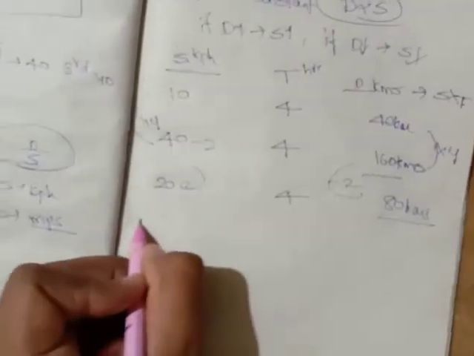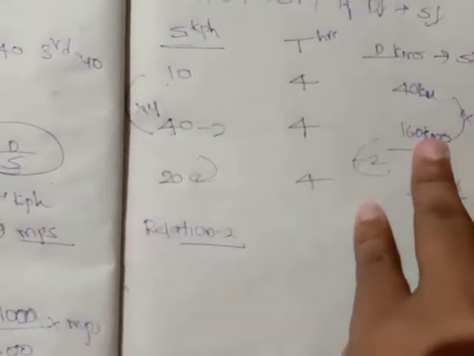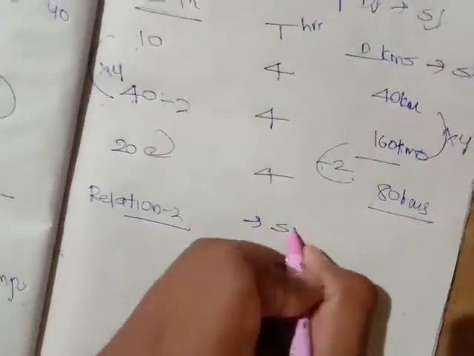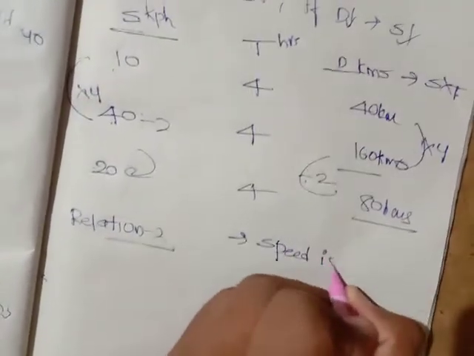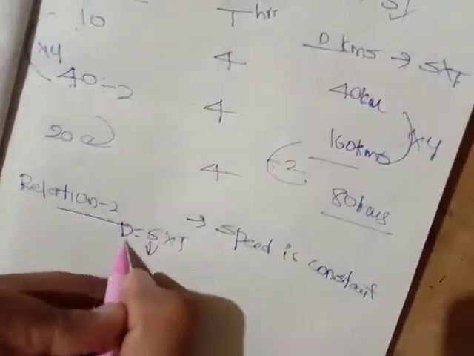Let me go through relation 2. What is relation 2? If speed is constant, distance is equal to speed into time. If speed is maintained constant, then what is the relation between d and t?